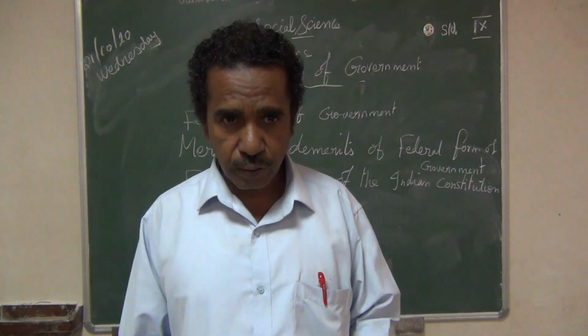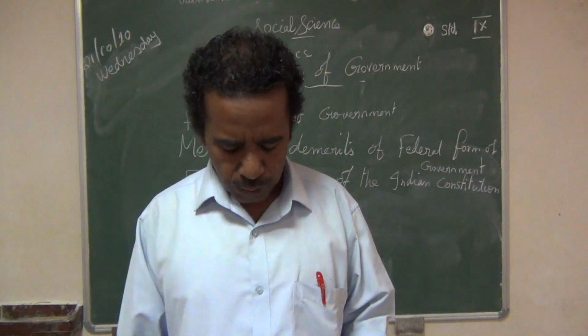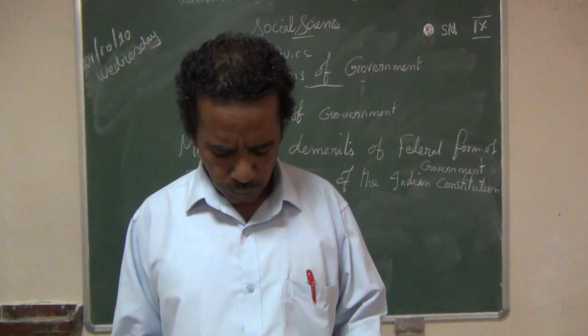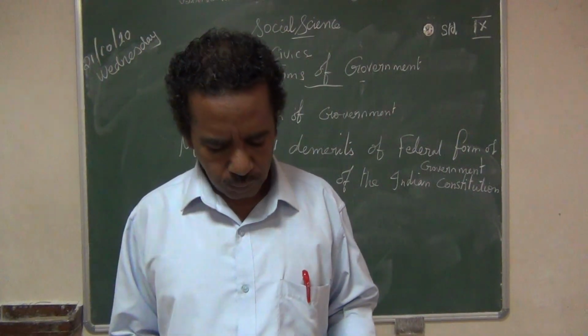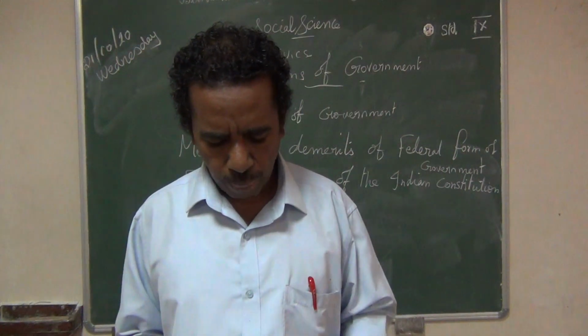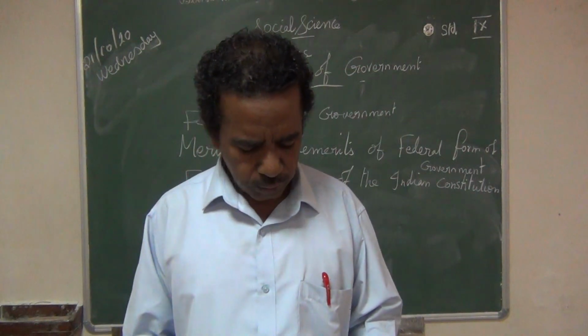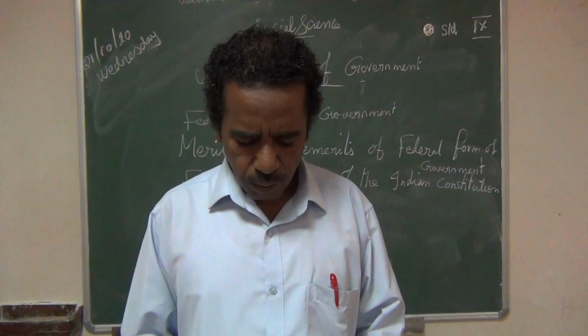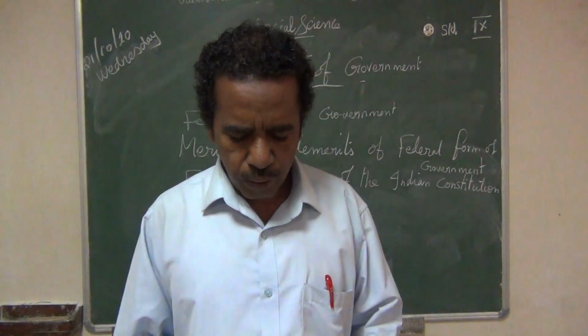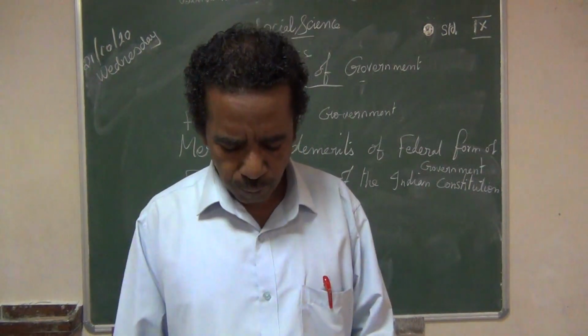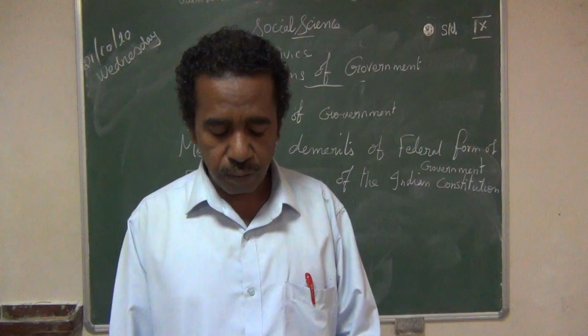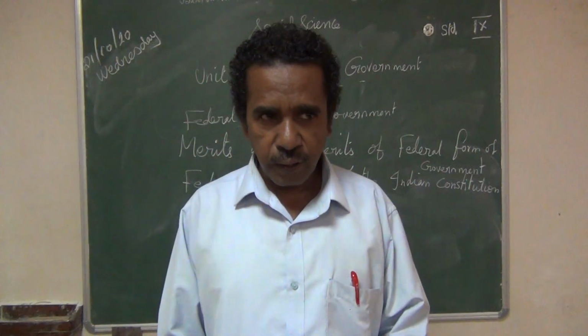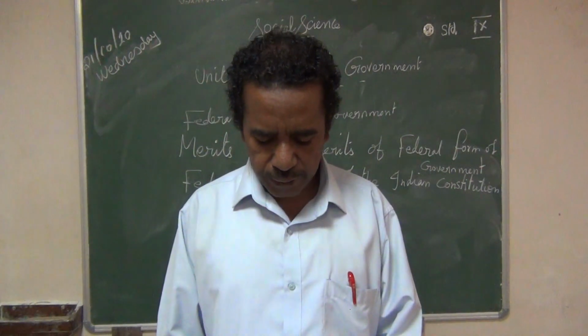These are all the merits of the unitary form of government. So all these answers I have completed. Only the distinguish second one and the answer in detail second one remain. That one we'll see later.